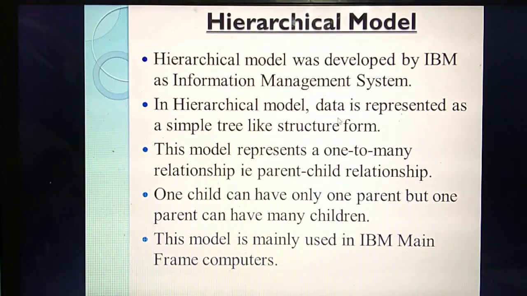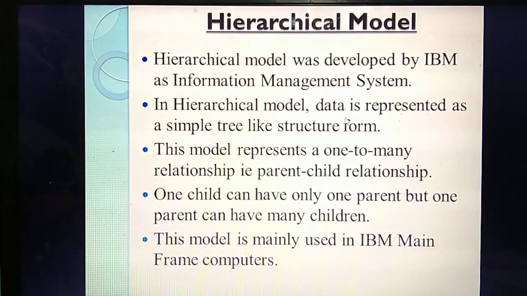Listen, very important. In this model, all the data are represented in a tree-like structure. In the hierarchical model, all the data are represented in which structure? Tree-like structure. What do you mean by tree? A stem is there, then roots, branches and leaves, isn't it? So this model is represented in a tree-like structure. That's the second point.